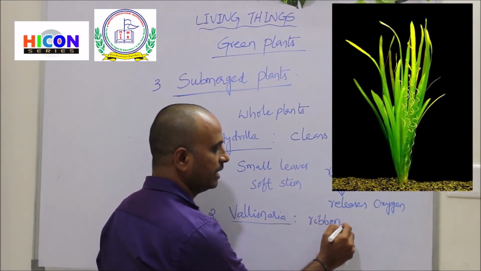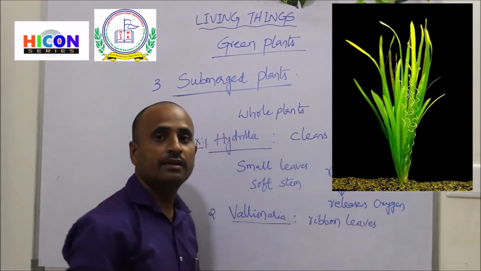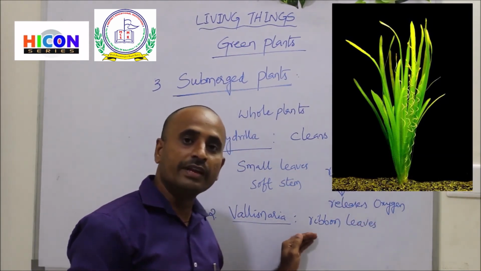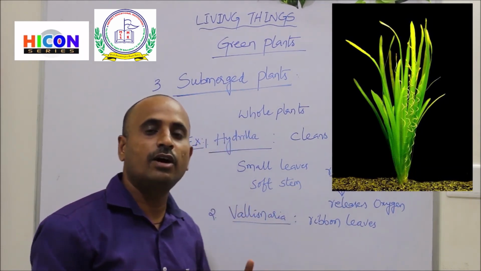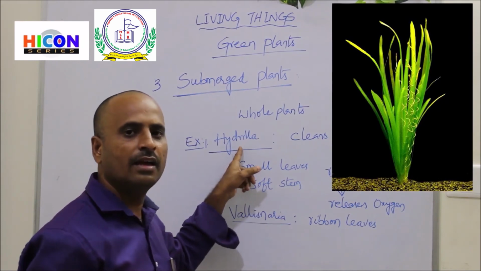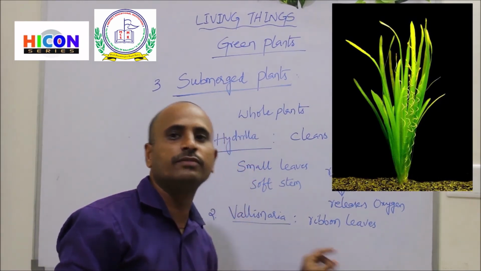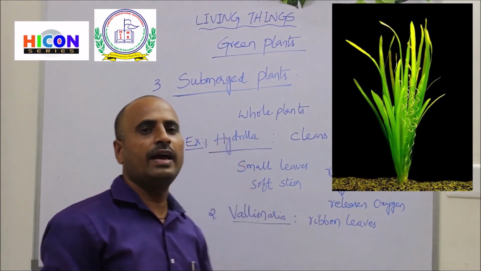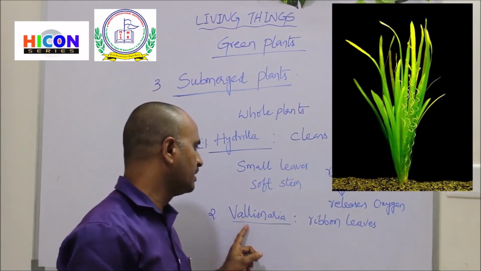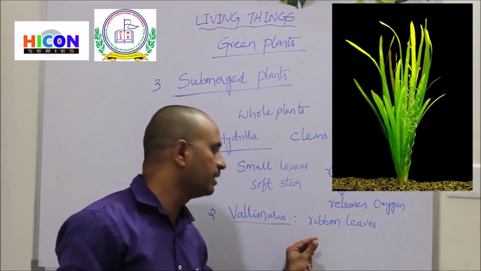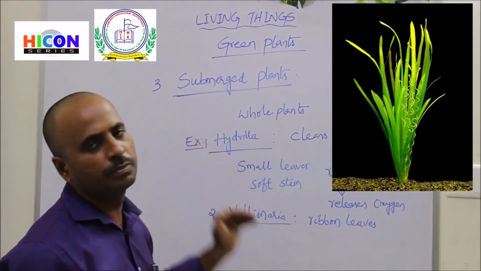That means the leaves are in ribbon-like shapes, and the leaves are very long. So both hydrilla and Vallisneria have some opposite features. Hydrilla has small, narrow leaves and Vallisneria has long, ribbon-like leaves. So these are the two examples for the submerged plants.